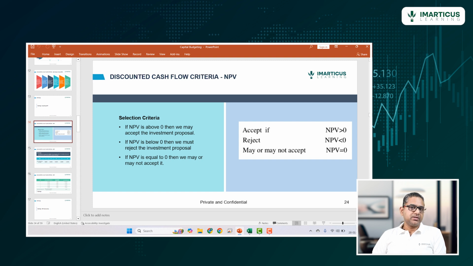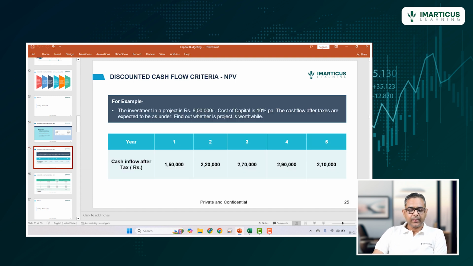And if it is 0, then it is up to the decision maker. Do they have other projects which have positive NPV, or is this the best decision they have? Then they can go ahead with that. But we should definitely not go with a project which has a negative NPV. So the decision rule is accept if NPV is greater than 0, reject if NPV is less than 0, may or may not accept if NPV is equal to 0.